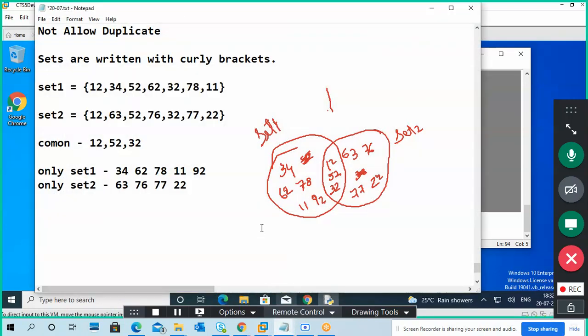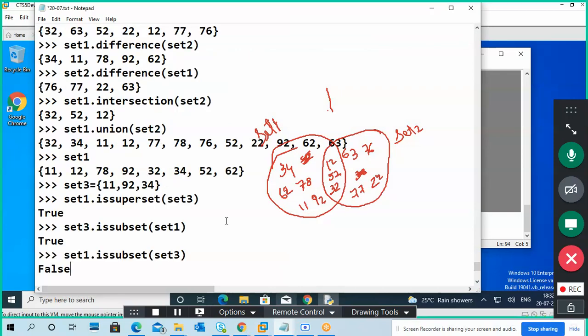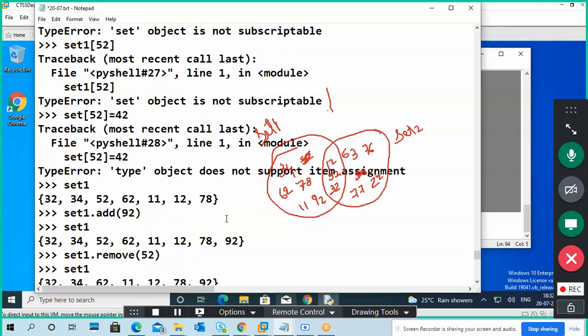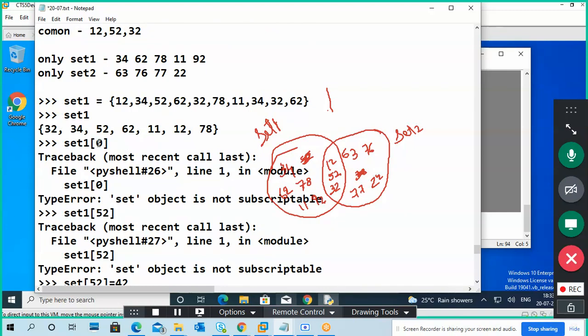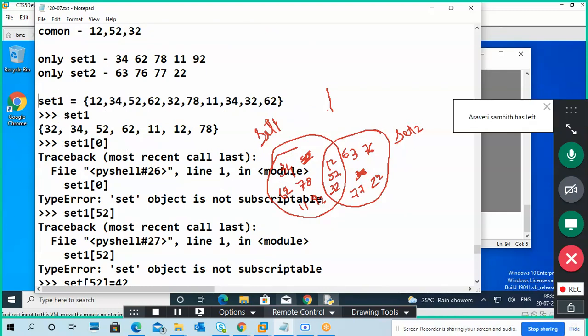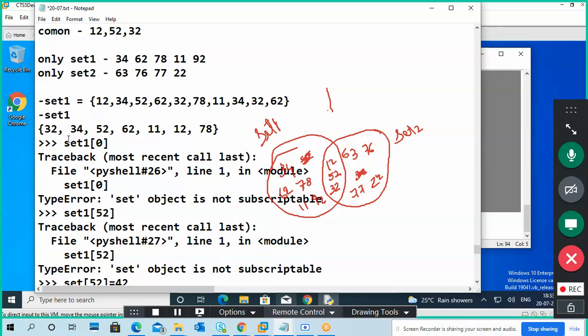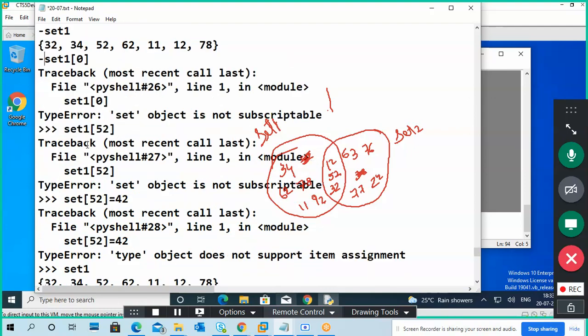One more thing is there, that is the frozen set. I'm not involving any frozen set kind of stuff. So again, this is a set I define here, so I will show you. Duplicate values are not allowed, and it is not indexed. So when you try an index, definitely you will get an error.